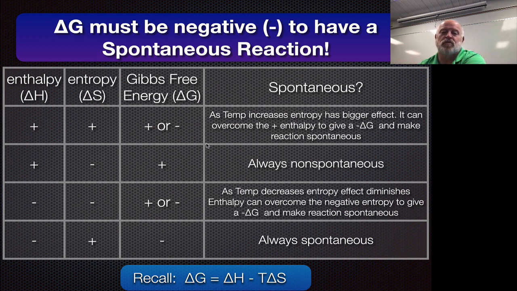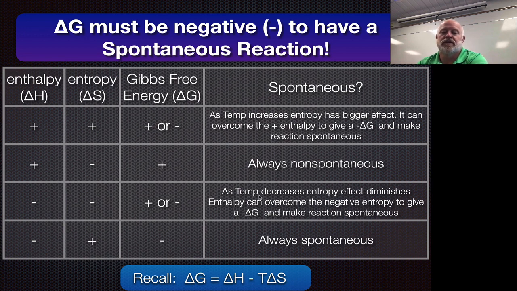So in this case, the warmer you get something, the more likely it is to become spontaneous, and the more spontaneous it becomes as you get closer and closer to that point, okay? If you flip the scenario where you have an exothermic reaction that's becoming more organized, now enthalpy says, yes, make this thing spontaneous. Entropy says, no, not spontaneous, okay? Again, temperature dependent, but now it's the opposite.